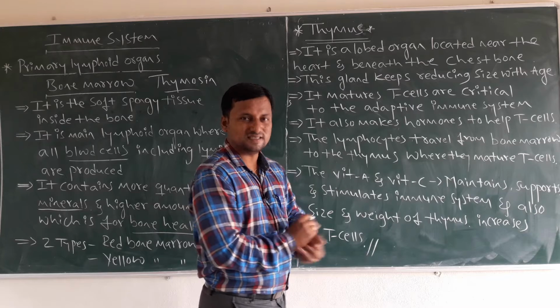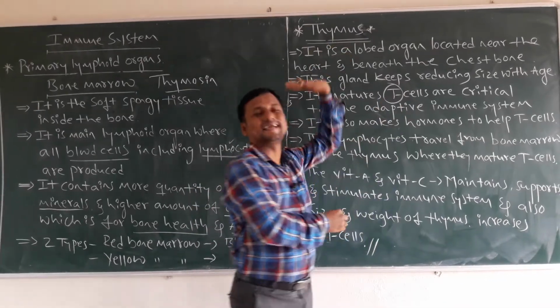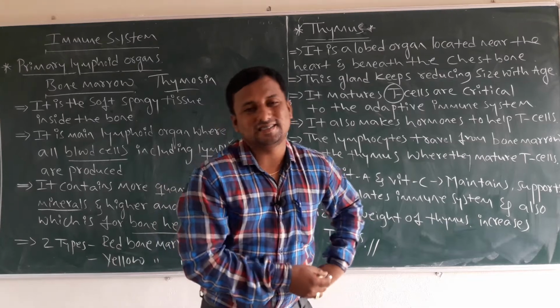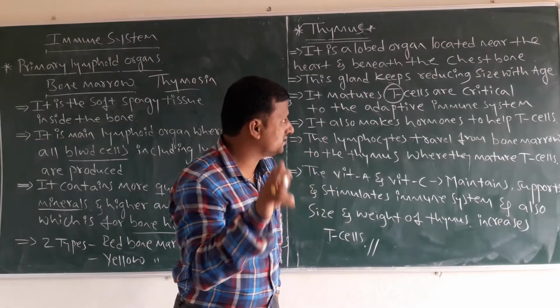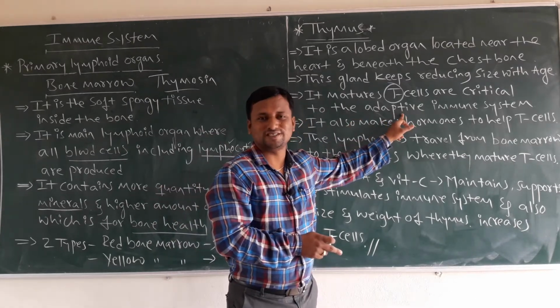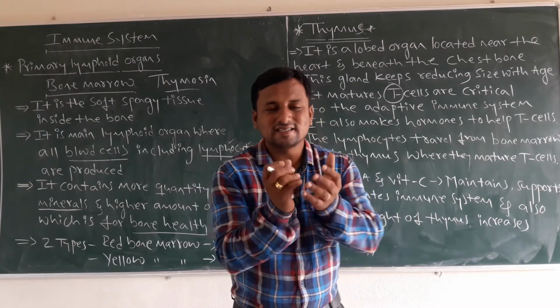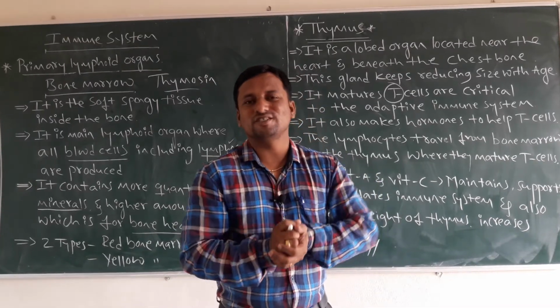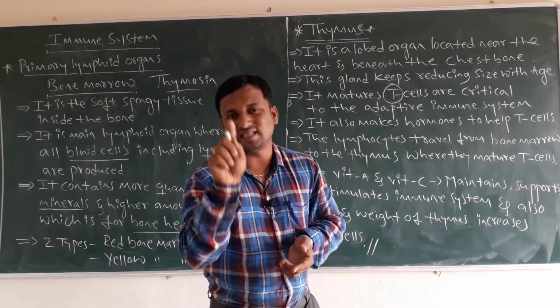What are those T cells? T means thymus. Thymus cells. So this gland matures the thymus cells, which are critical to the adaptive immune system. Adaptive means generation, generation of the immune system. The immune system is going to be generated due to the thymus cells.